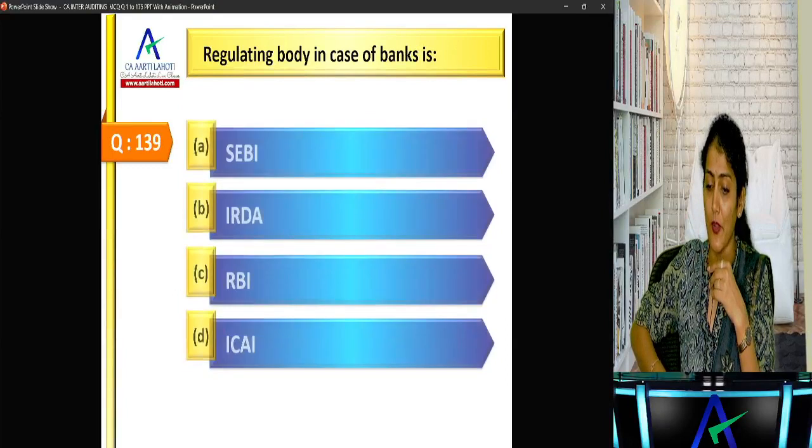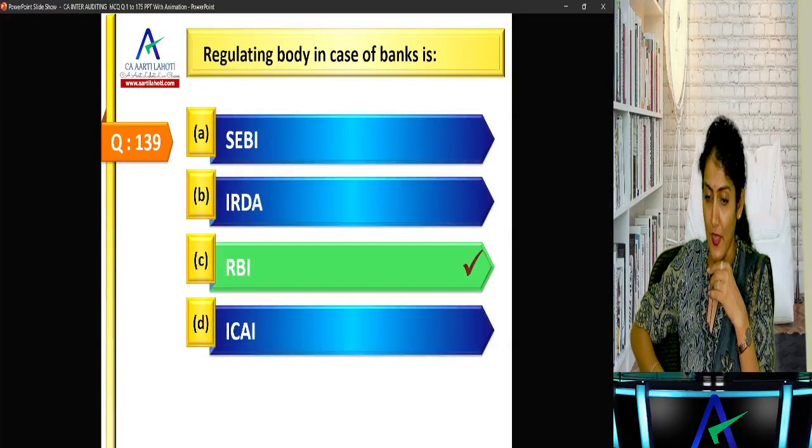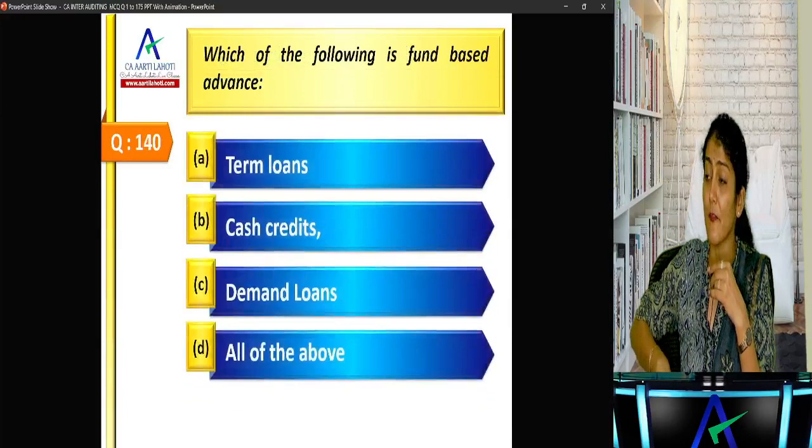Okay. Regulating body in case of banks is the RBI. Okay. Next one. Which of the following is a fund-based advance?